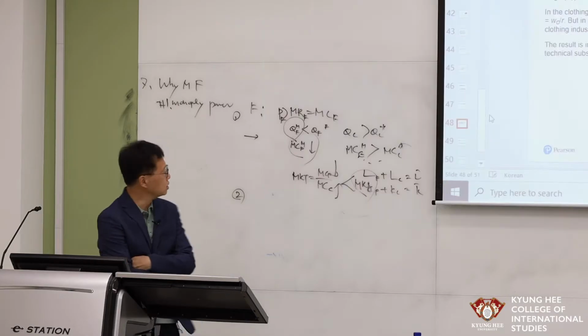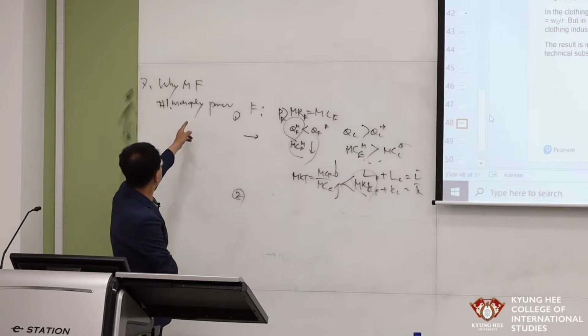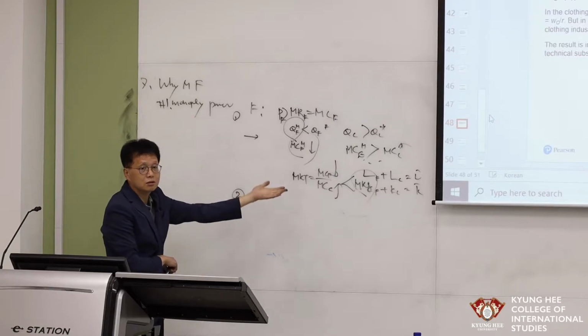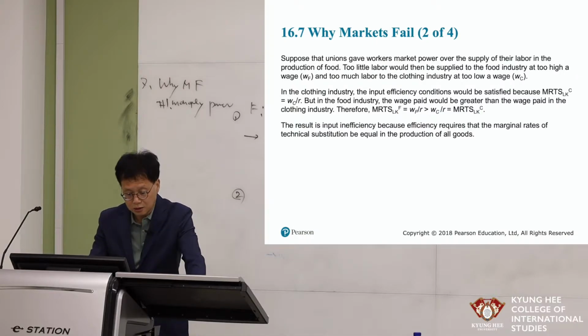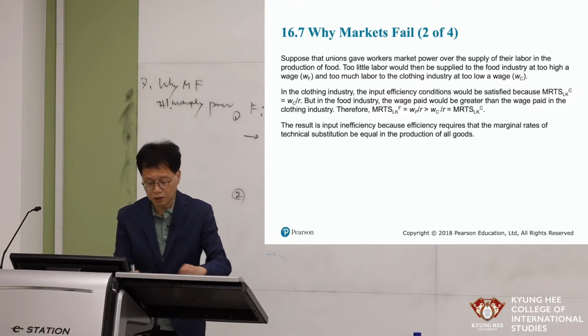Okay, second example of why market fails. Number one, monopoly power. The second case of monopoly power leading to failure in the market is the union. That is explained in slide number 48. Suppose that the union gave workers market power over the supply of their labor in the production of food. In food production, too little labor, then what happens?